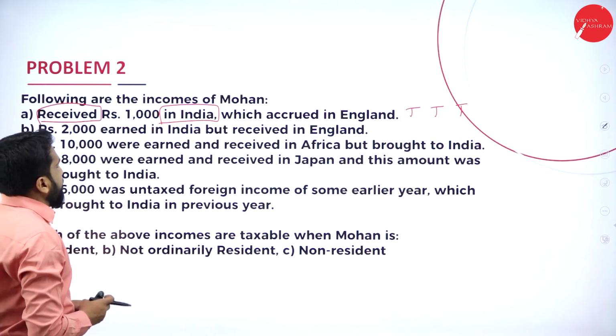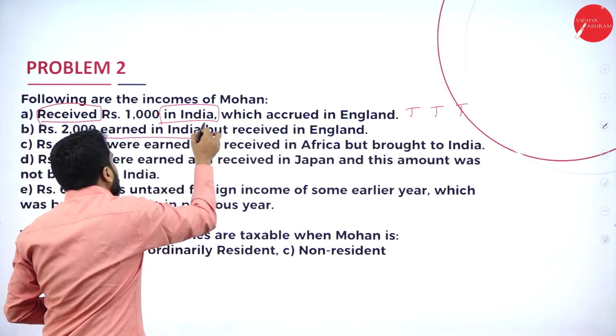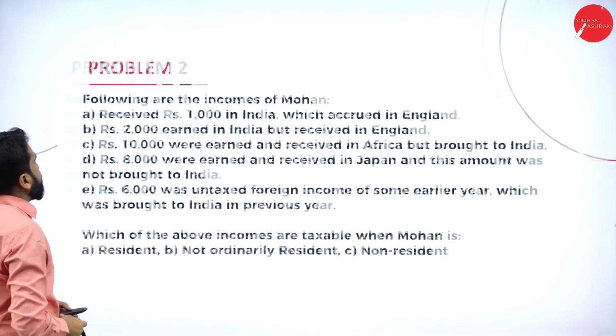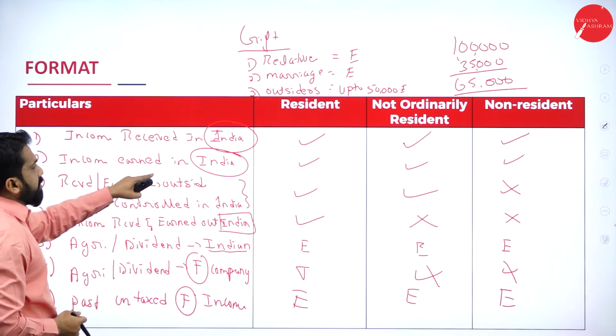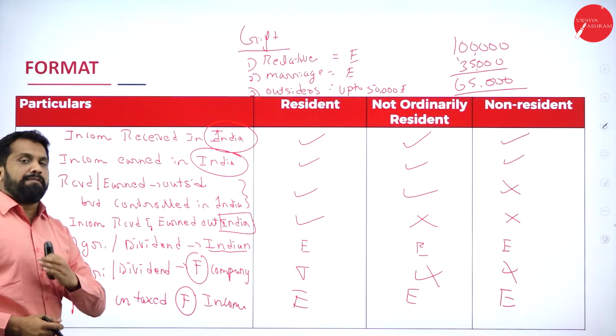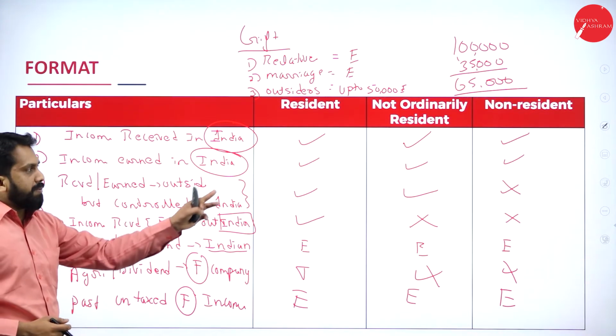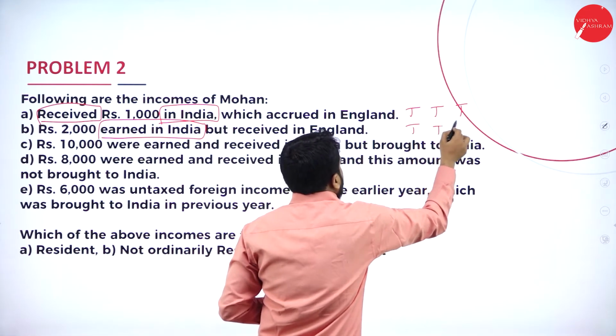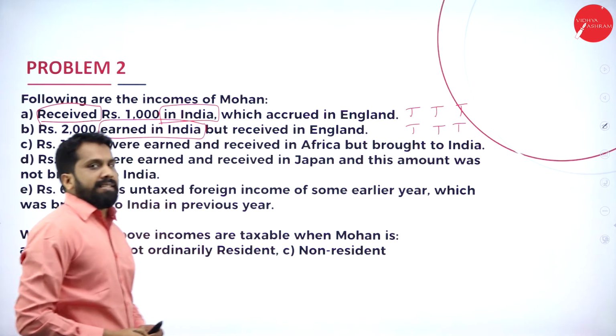Next. Rupees 2000 earned in India. Again, earned in India. Again, I'll go back to the format. As per the format, income earned in India, irrespective of further information, is taxable for all three. So, this will be taxable, taxable as well as taxable.